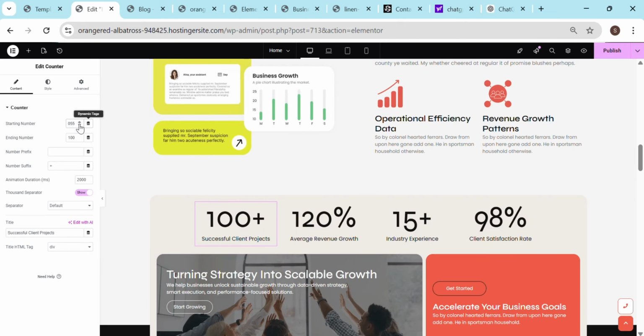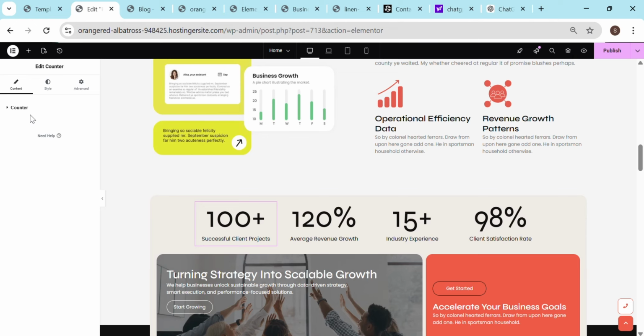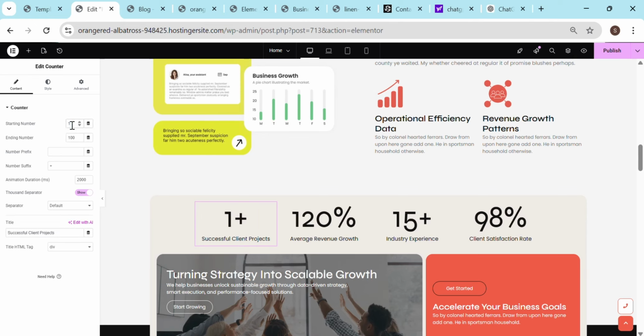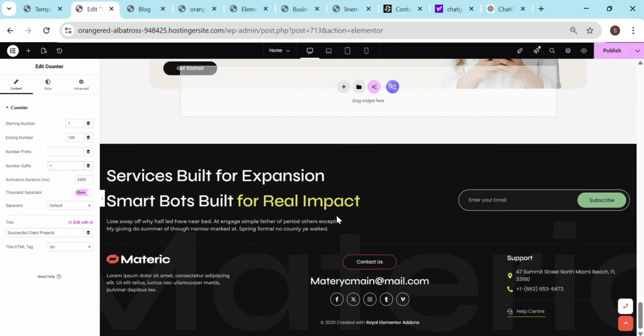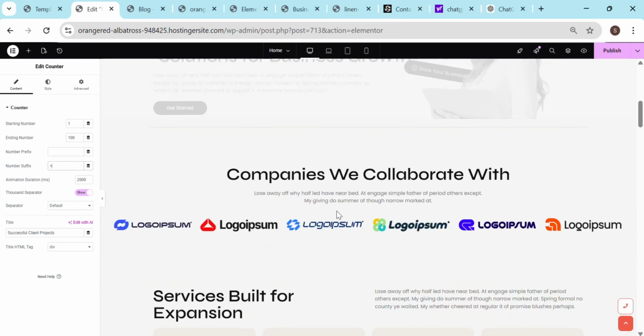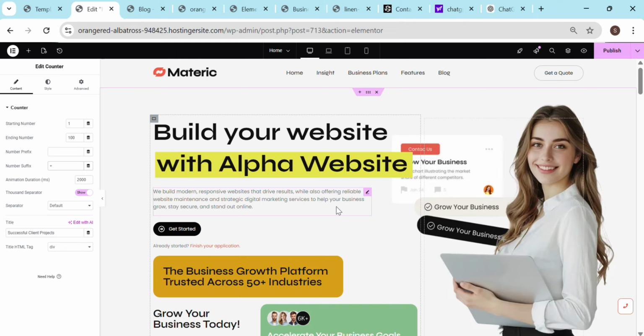See, this is how it starts. If I say it has to start from, what is this, it has to start from 1. It starts from 1. So this is how you can do it. And if you want a prefix, in the sense that you need a 1 before this one, you will have this prefix. Or you need a suffix after this plus, or you need a minus, you will have this one. So that's how it works. Whatever you want to change, you can easily change on this canvas, and within a short time you can set up your website within 30 to 50 minutes.